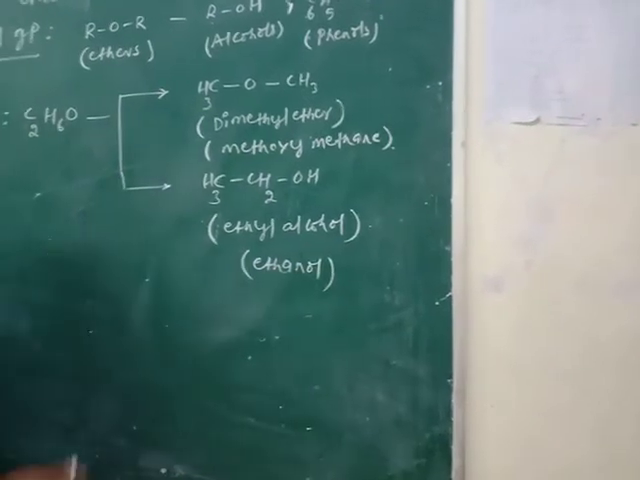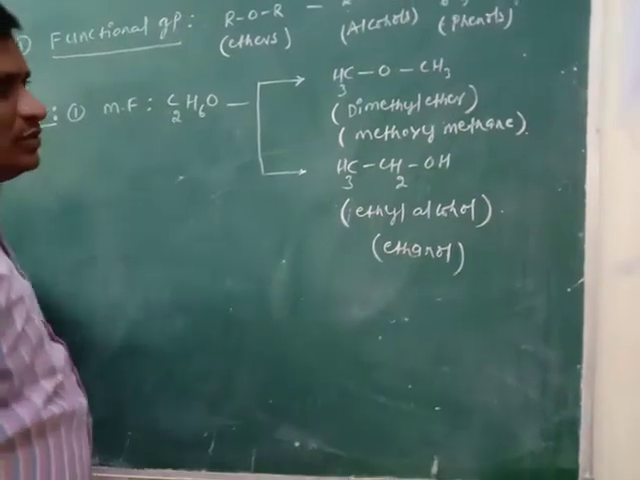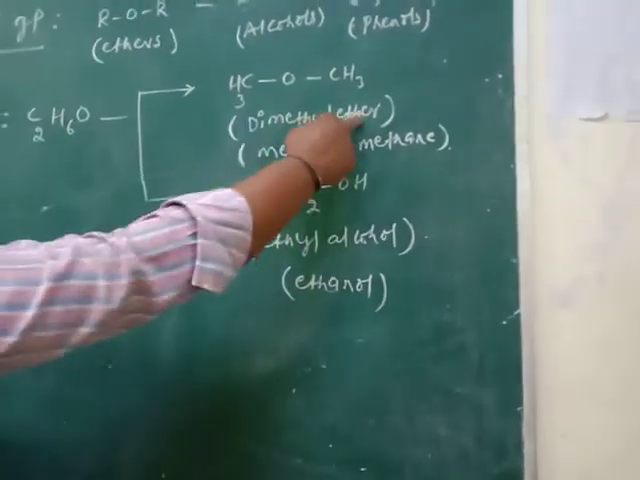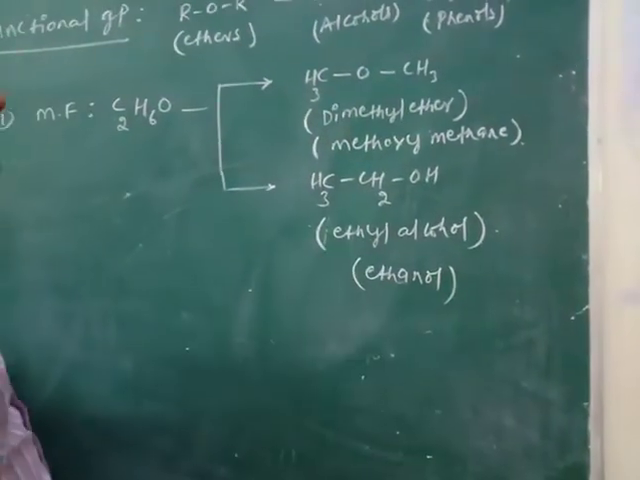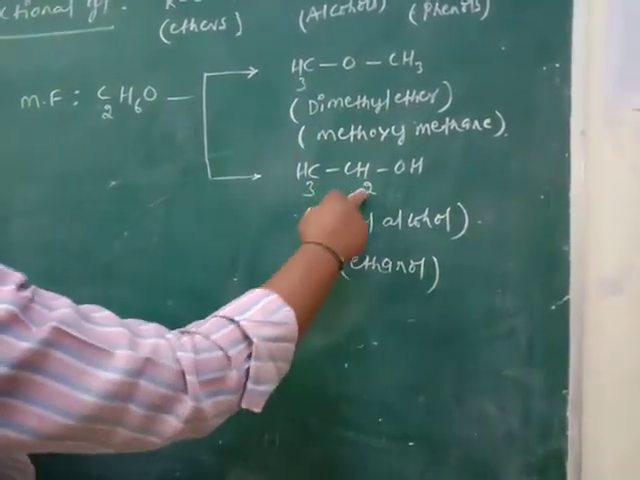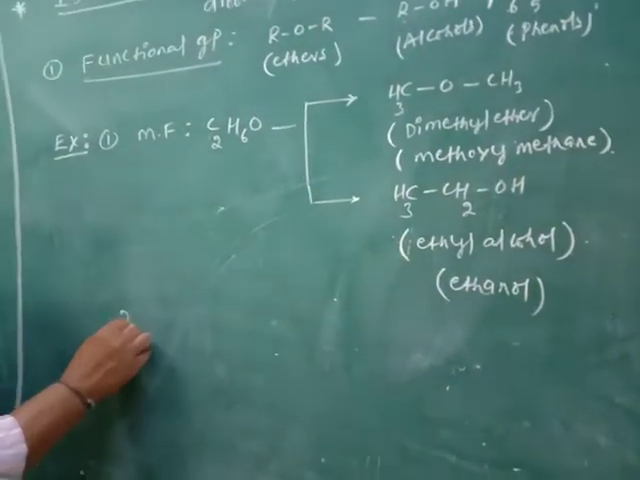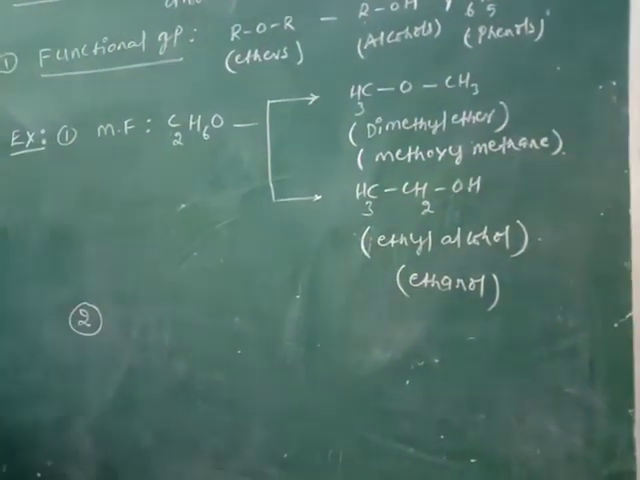So the molecular formula C2H6O exhibits two types of isomers. One is dimethyl ether, the second one is ethyl alcohol. CH3OCH3 is the ether, CH3CH2OH is the alcohol.